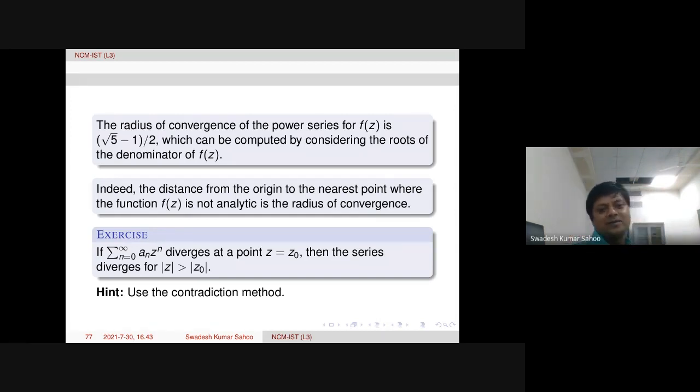Anyway, this is a very simple exercise for you. You can try using the contradiction method. And I think I'll stop here. Thank you so much. And if you have any question, we can discuss.